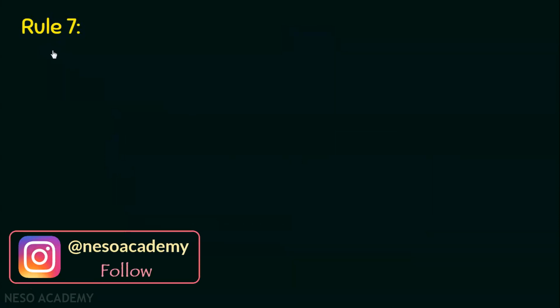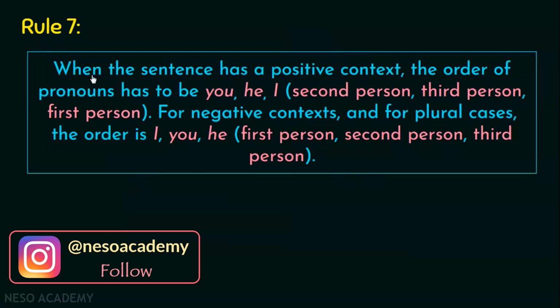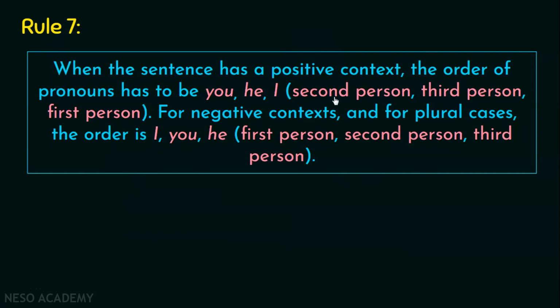So we'll start with the 7th rule now, which says, when the sentence has a positive context, the order of pronouns has to be you, he, and I, which is the second person, third person, and the first person. So first of all, you need to understand what I mean by this entire text which has been written in the bracket. Okay? So it's very clear that the first person is the one who is speaking or who is talking. The second person is the one who is listening. And the third person is about whom these two are talking.